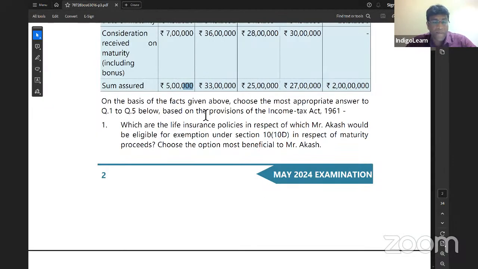Come on, what is it that they're asking? On the basis of facts given above, choose the most appropriate answer to question number 1 to 5 below based on the provisions of Income Tax Act 1961. What are the life insurance policies in respect of which Akash should be eligible for exemption under section 10(10D) in respect of maturity proceeds? Choose the option most beneficial to Akash. You have to observe that they asked about that option which is most beneficial to Akash.